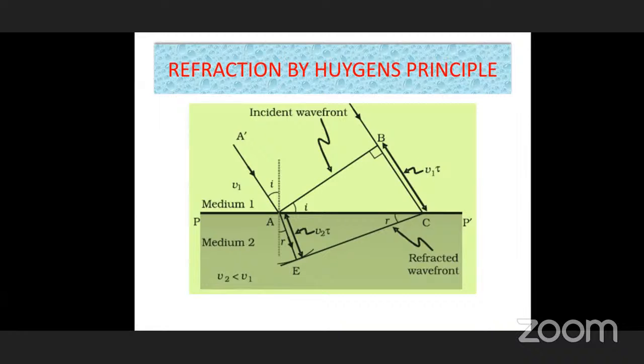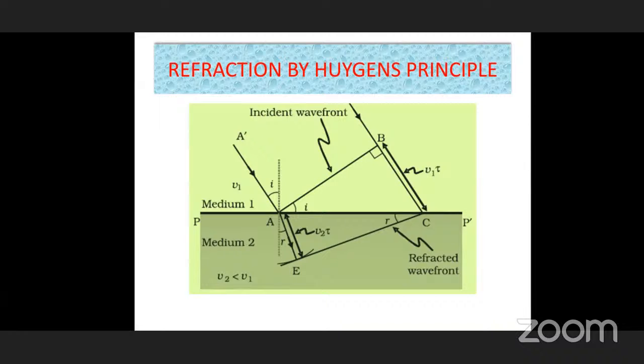You see in this diagram. Here, let us first take a wavefront, the incident wavefront, AB. According to your ray diagram, you can draw A dash A. To understand easily, we are taking this A dash A and some B dash B. Those are just lines we have taken. Actually, A dash A, B, B dash, this total is a wavefront. It is a plane. It is incident on PP dash.